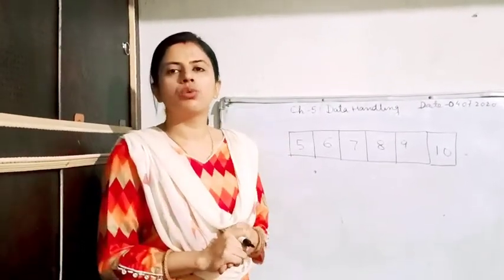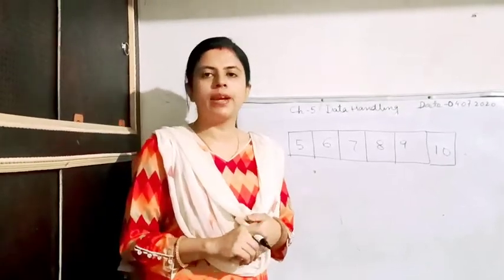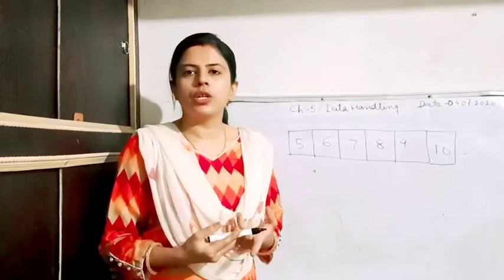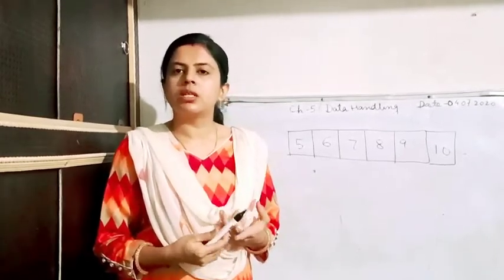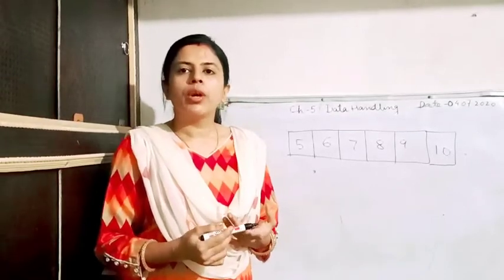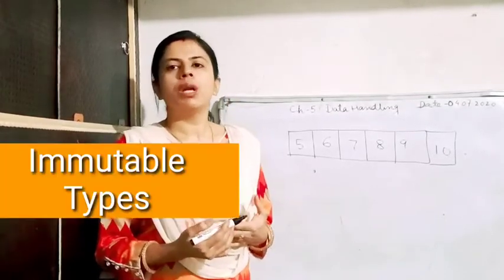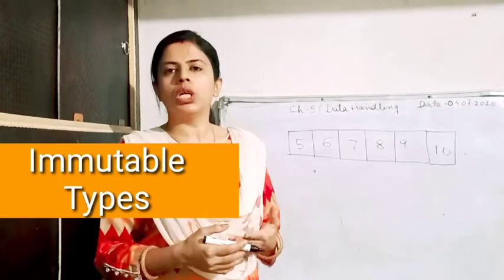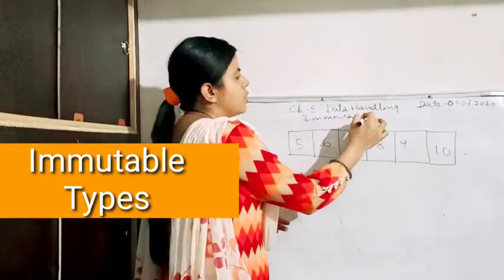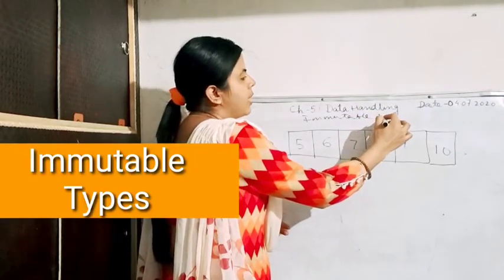I hope you have understood the last topic which I have discussed, in which we have learned about the data types used in Python like integer, floating, string, list, tuples, dictionary and complex data types. So today I am going to tell you about the immutable and mutable data types, how they work in Python. So first of all, I will start with immutable data types.